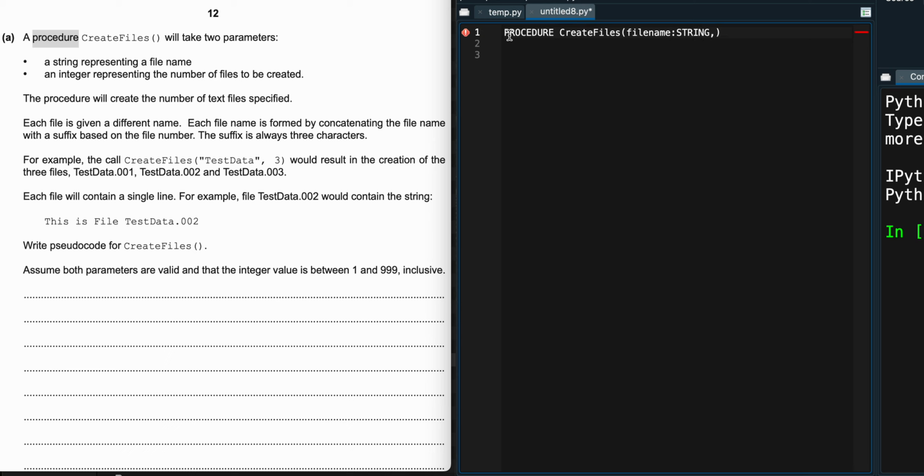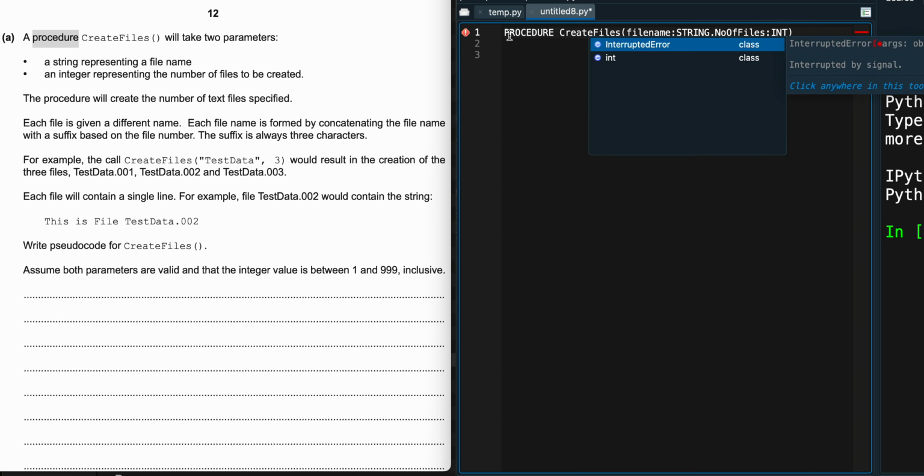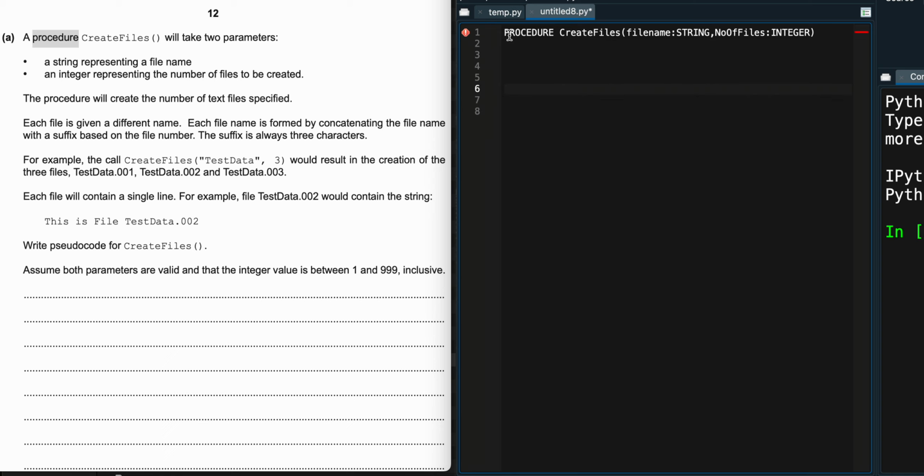Then we also have the number of files, which is going to come through as an integer. Let me put the full name, INTEGER. At the end I just need to end my procedure, so I'll write ENDPROCEDURE. Everything else that I need to put comes within this. I will leave this space for my declarations.